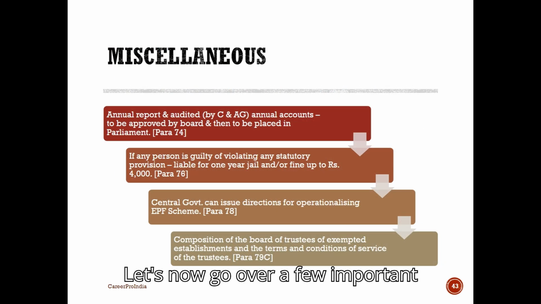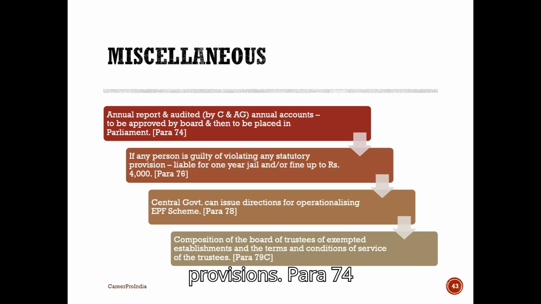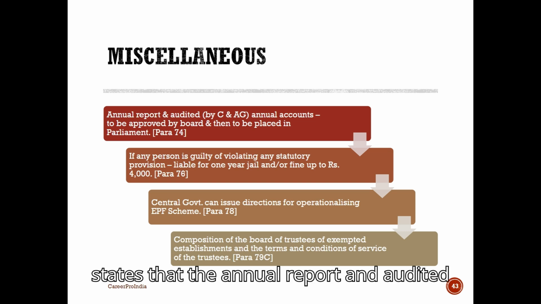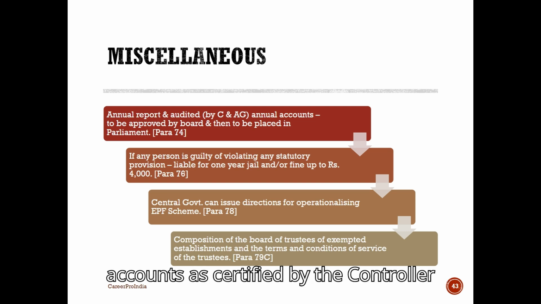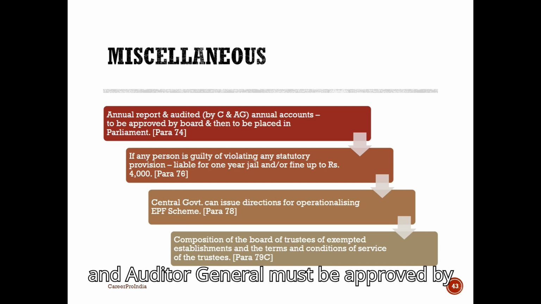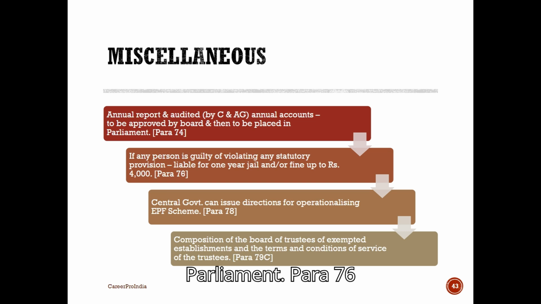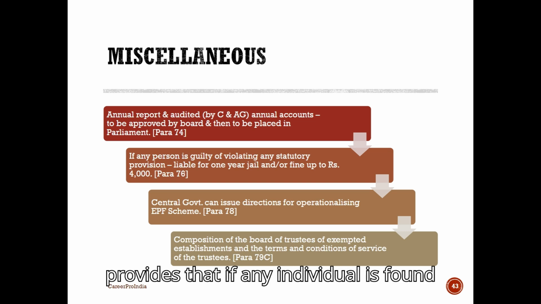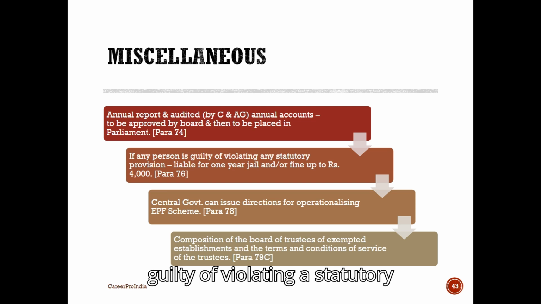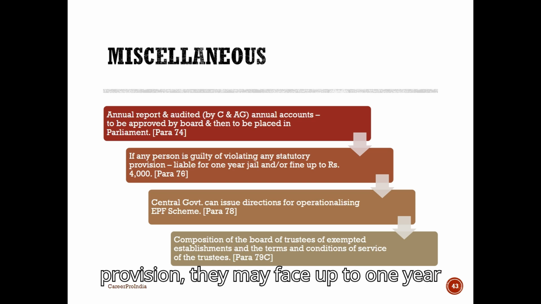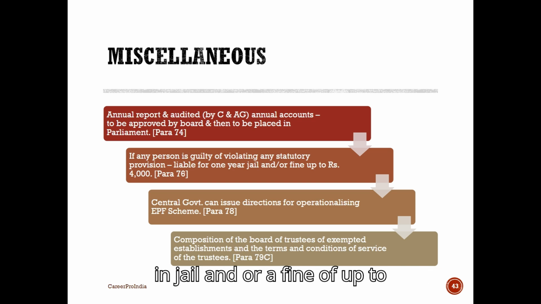Let's now go over a few important provisions. Para 74 states that the annual report and audited accounts, as certified by the Controller and Auditor General, must be approved by the Board and then presented before Parliament. Para 76 provides that if any individual is found guilty of violating a statutory provision, they may face up to 1 year in jail and/or a fine of up to 4,000 rupees.